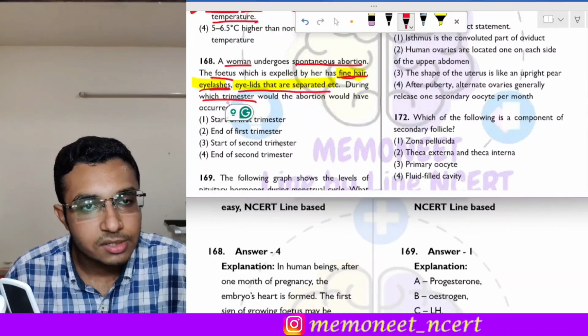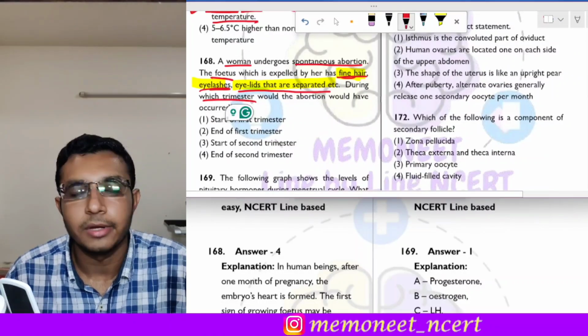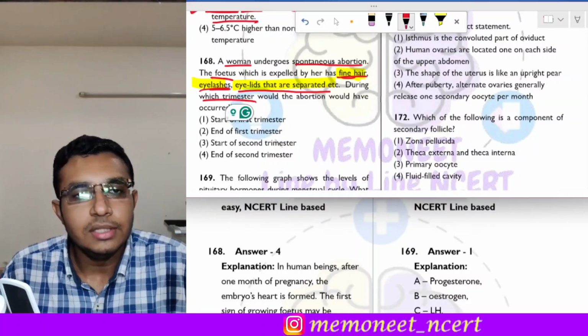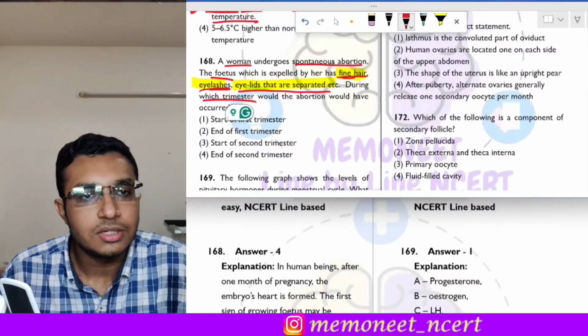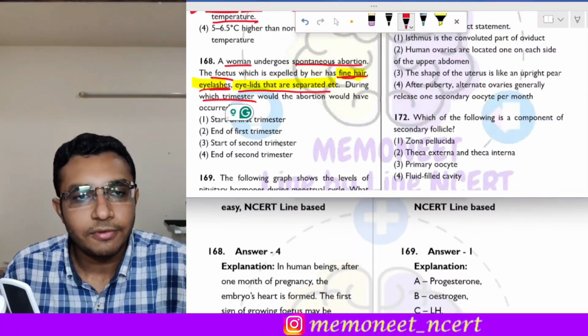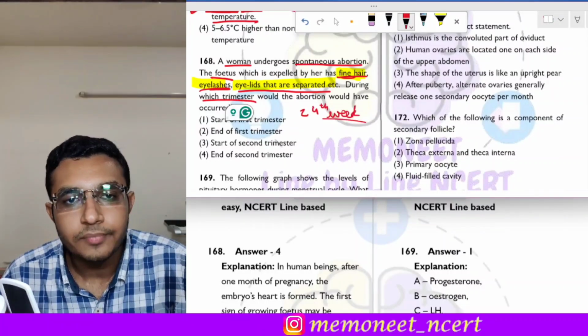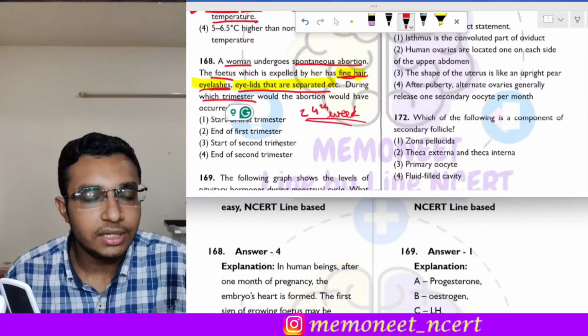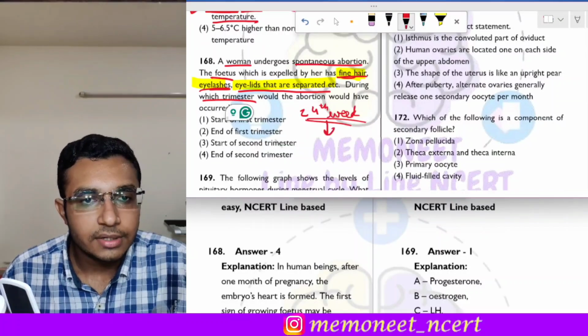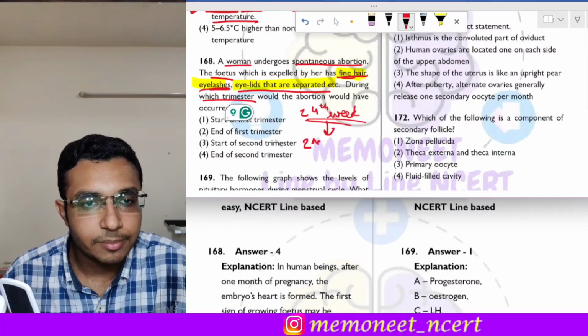During which trimester would the abortion have happened? These features, fine hair, eyelashes and separated eyelids, are found in the 24th week, which means it is the end of the second trimester.